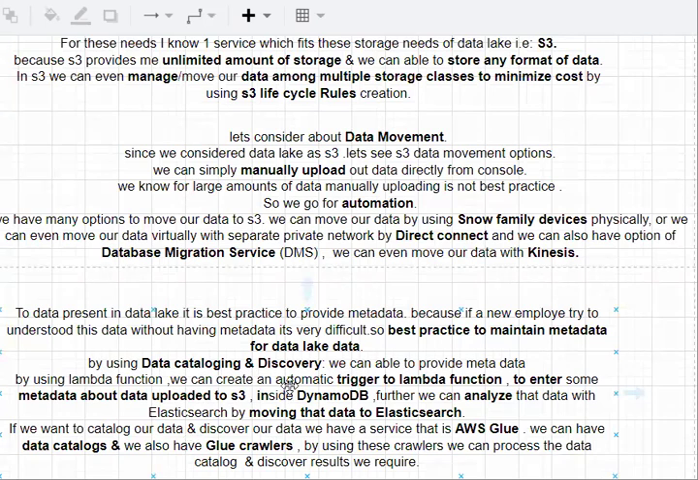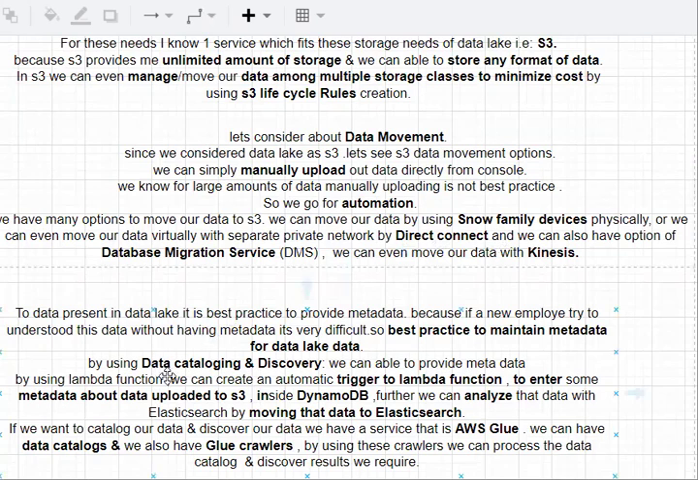Whenever data or a file is uploaded to the S3 bucket, we create an automatic Lambda function that will be triggered, and that Lambda function will create some metadata and upload the data related to that file in DynamoDB. If you want to analyze the data stored under DynamoDB, you have an option called Elasticsearch. You can move that data to Elasticsearch and analyze the data.